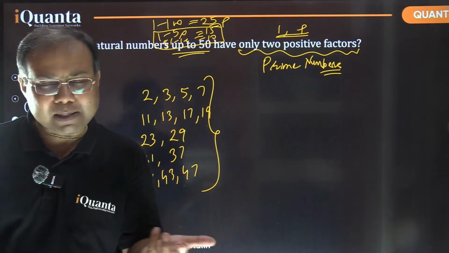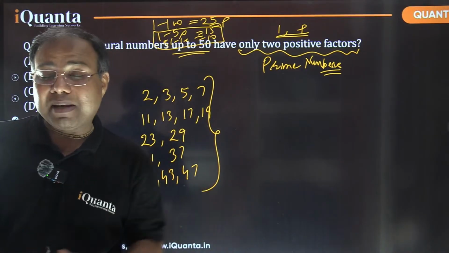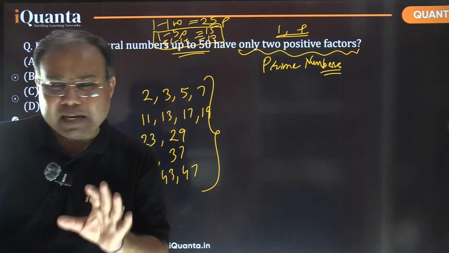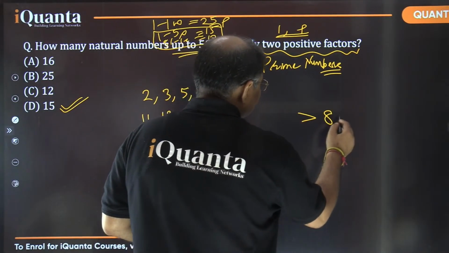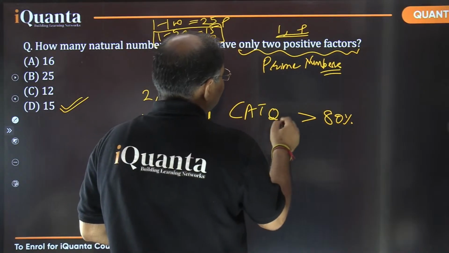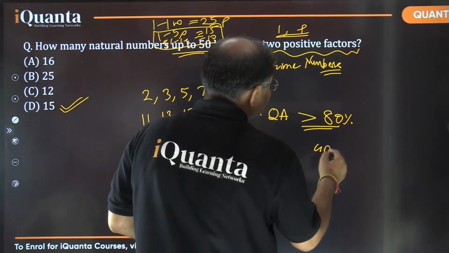But good news is that in the CAT Quant syllabus, by the way, there is no prescribed syllabus, but as per the CAT questions which appear in the examination, more than 80% of CAT Quant का syllabus is from up to class 10th.